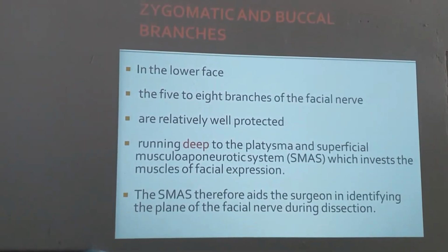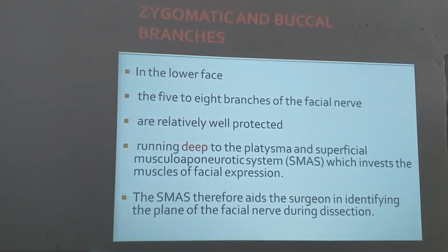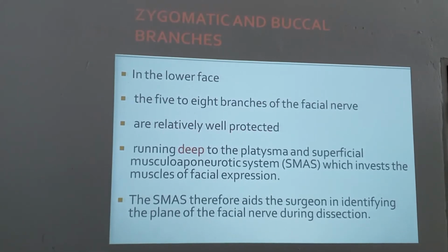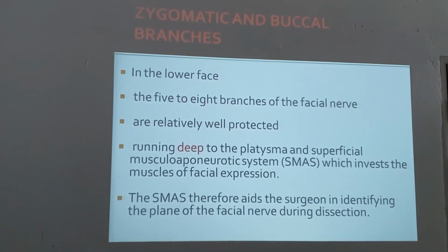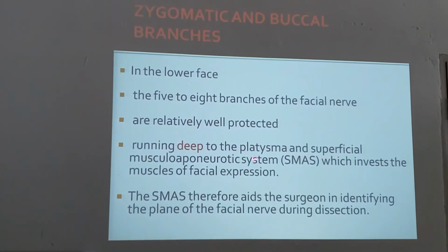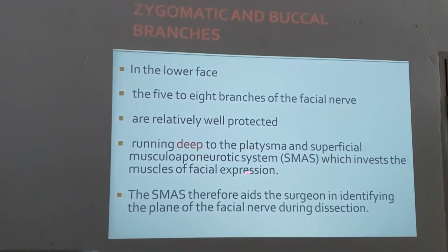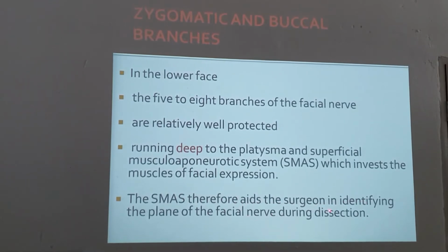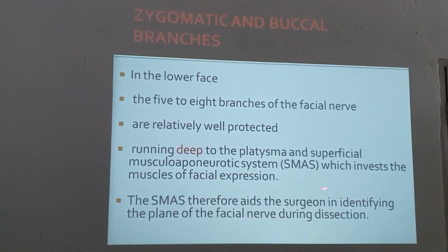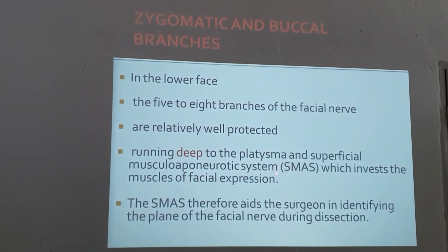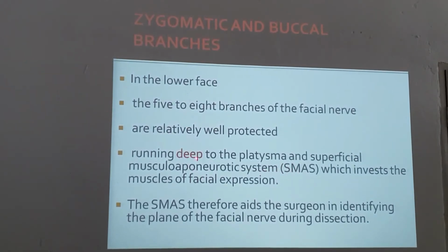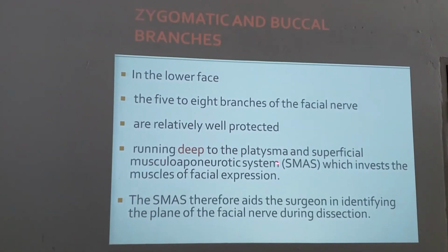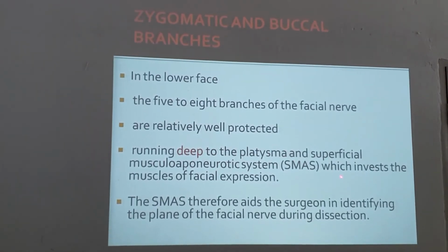Zygomatic and buccal branches are present in the lower face. 5 to 8 branches of the facial nerve are relatively well protected. They run deep to the platysma and superficial musculo-aponeurotic system, which invests the muscles of facial expression. The SMAS therefore aids the surgeon in identifying the plane of the facial nerve during dissection. Same thing once again. Temporoparietal fascia continues as the superficial musculo-aponeurotic system deep to the platysma. So platysma is once again saving it, and the superficial musculo-aponeurotic system once again is saving it.